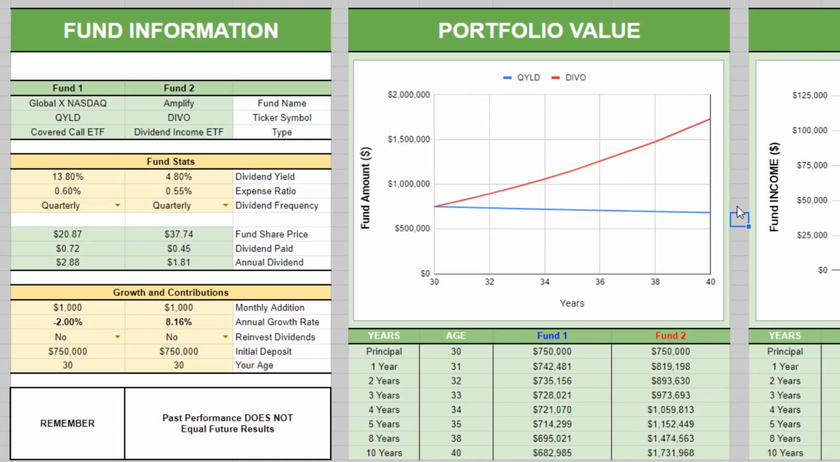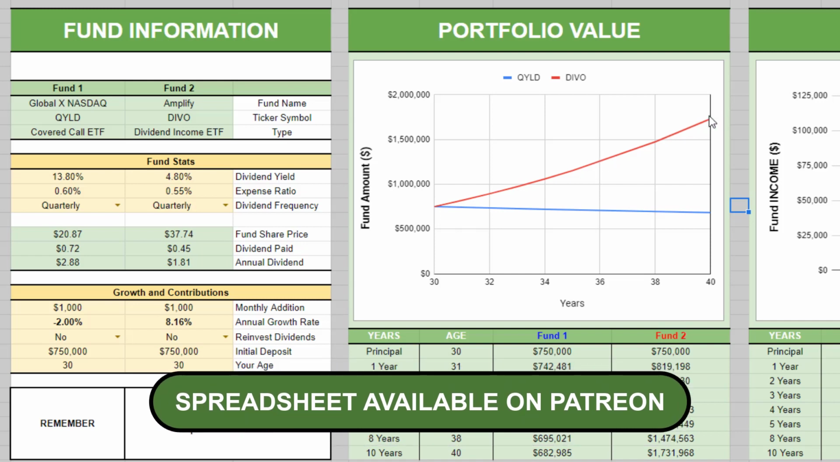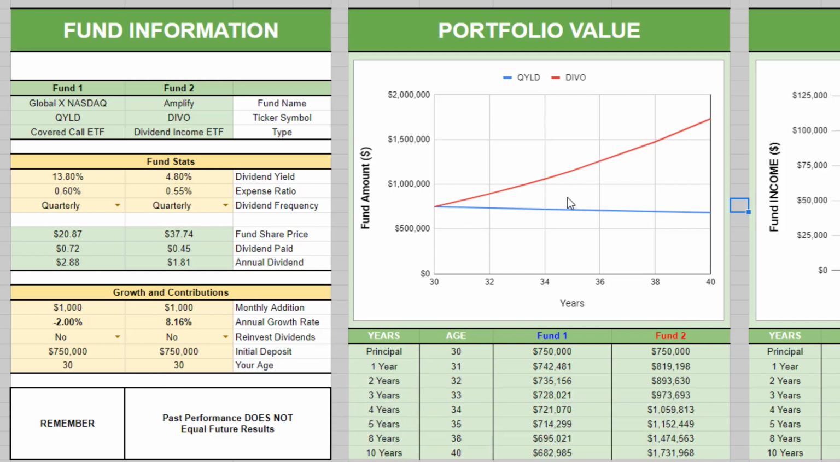And with that, head down into the comments and let me know what you thought of this comparison. In my personal opinion, I believe DIVO is the more solid fund, even though if you are not reinvesting dividends, you might want to invest in QYLD. But if you are reinvesting dividends, I don't see why you would invest in QYLD over DIVO.